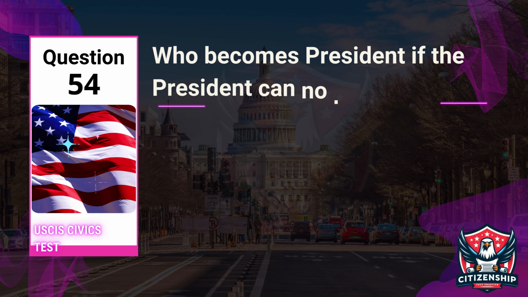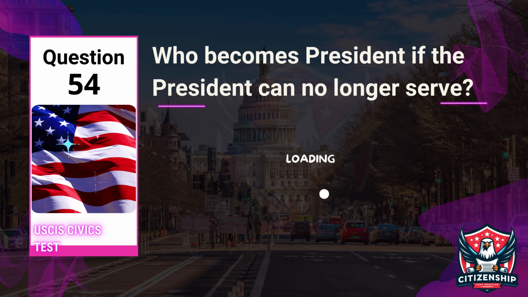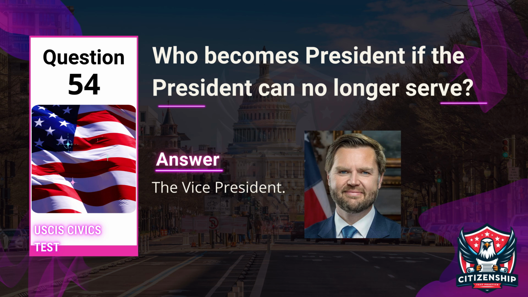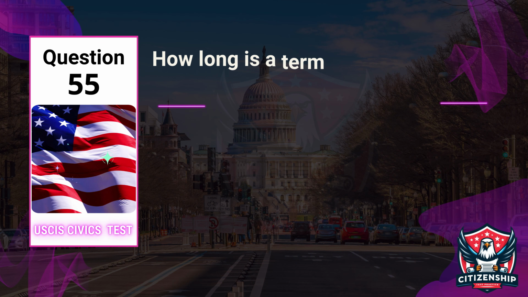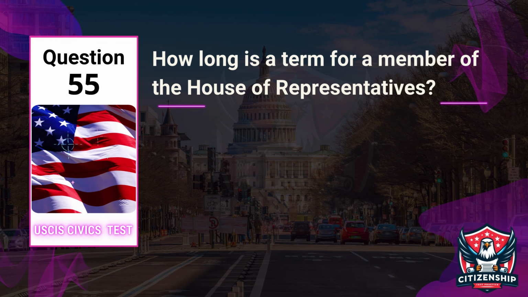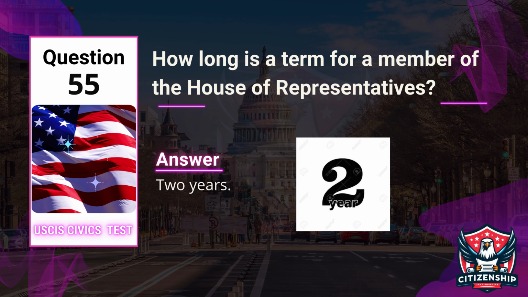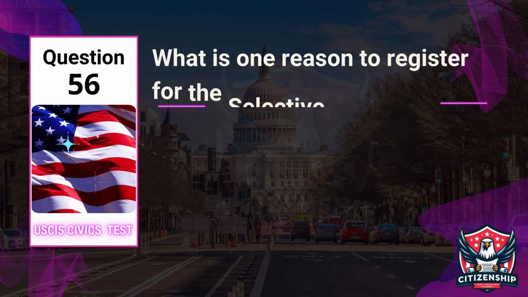Question 54. Officer: Who becomes president if the president can no longer serve? Applicant: The vice president. Question 55. Officer: How long is a term for a member of the House of Representatives? Applicant: 2 years. Question 56.